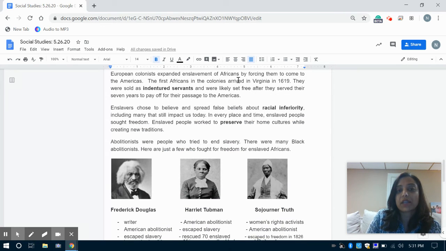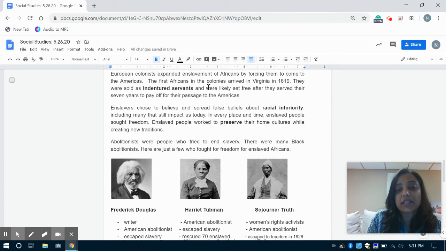European colonists expanded, that means they made it bigger and wider, enslavement of Africans by forcing them to come to the Americas. So when they first brought the enslaved Africans over, the act of that happening became more and more common throughout the United States. It got bigger and bigger.